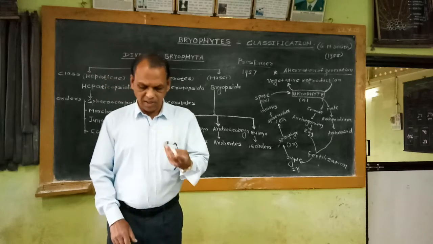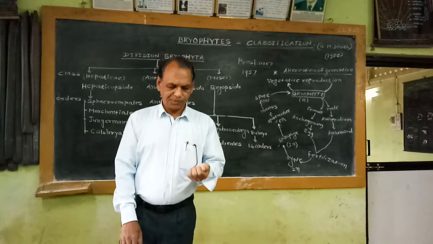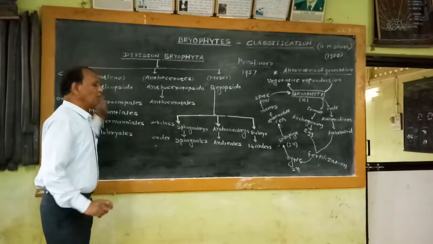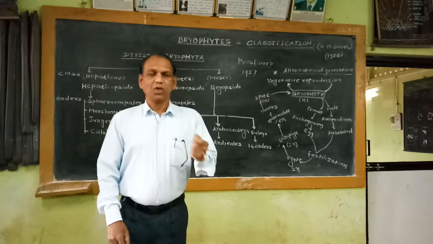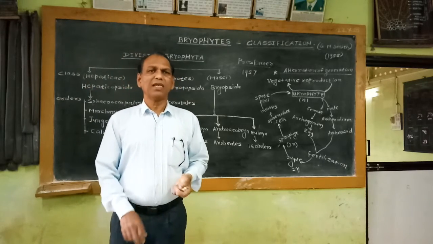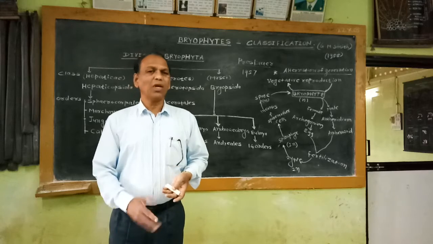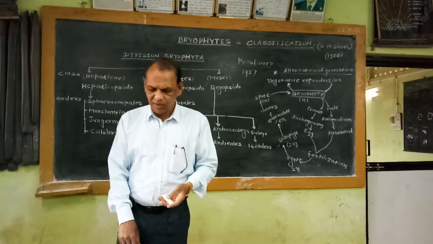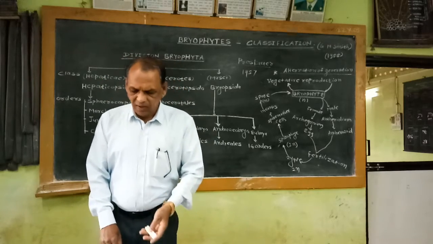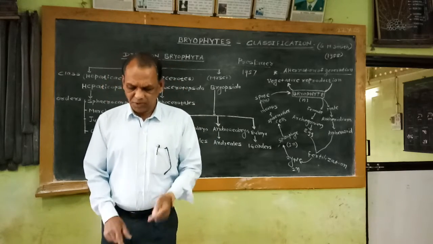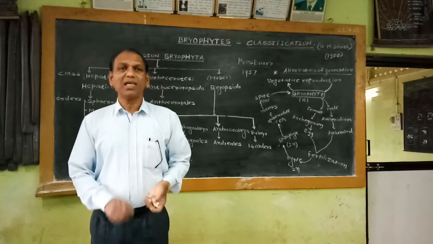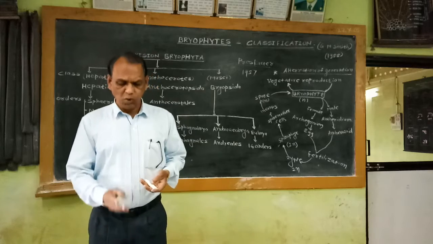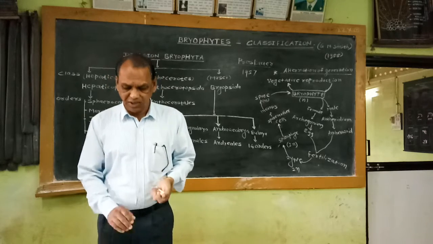Next character, about the sporophyte. In some members of this class, for example Riccia, the sporophyte is very simple. It is represented by only a capsule. Foot and seta, these two regions are totally absent in lower bryophytes like Riccia, in Hepaticopsida members, while in some forms, for example in Marchantia, the sporophyte is divisible into foot, seta and capsule, these three distinct regions.